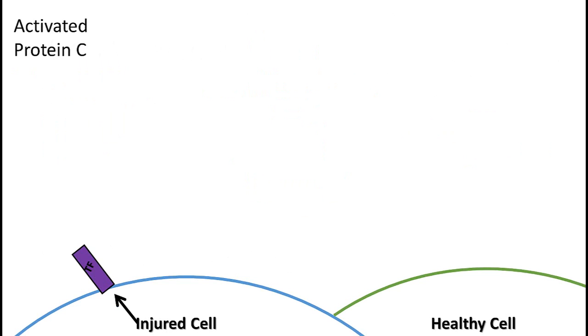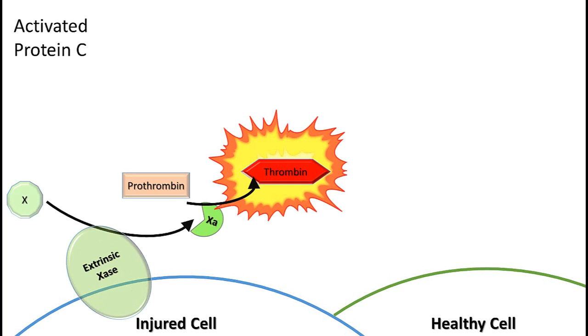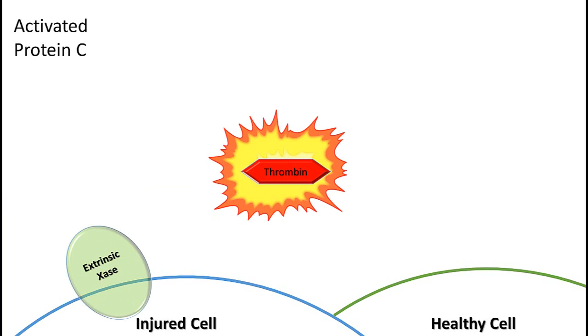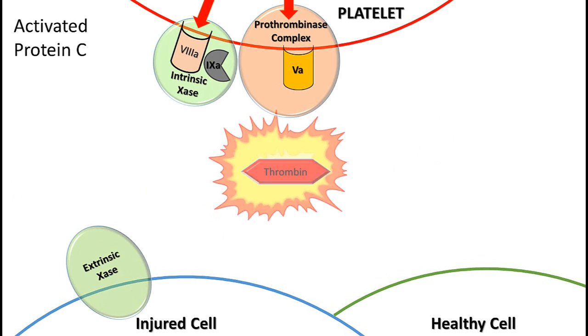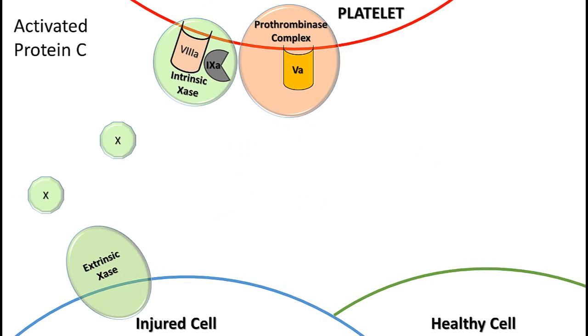In discussing activated protein C, we get to examine the contribution of healthy tissue to coagulation, and therefore must introduce a healthy cell to our model. So let's review how coagulation runs in the first place. An injured cell expresses the extrinsic tenase on its surface, which generates an initial amount of Xa to generate thrombin. That thrombin can then activate a platelet, which puts two new coagulation complexes on its surface.